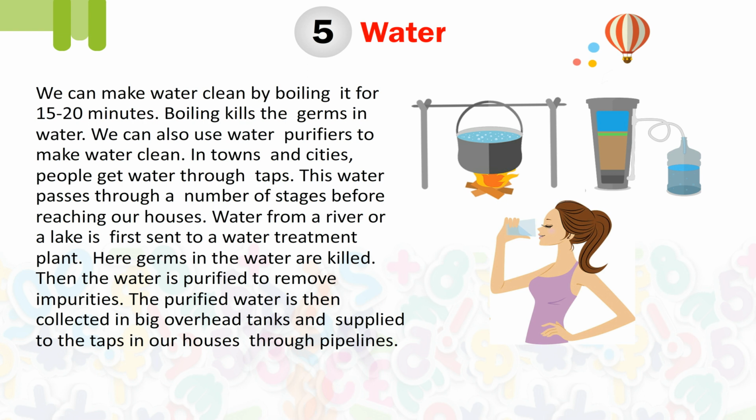In towns and cities, people get water through taps. This water passes through a number of stages before reaching our houses. Water from a river or a lake is first sent to a water treatment plant. Here germs in the water are killed. Then the water is purified to remove impurities. The purified water is then collected in big overhead tanks and supplied to the taps in our houses through pipelines.